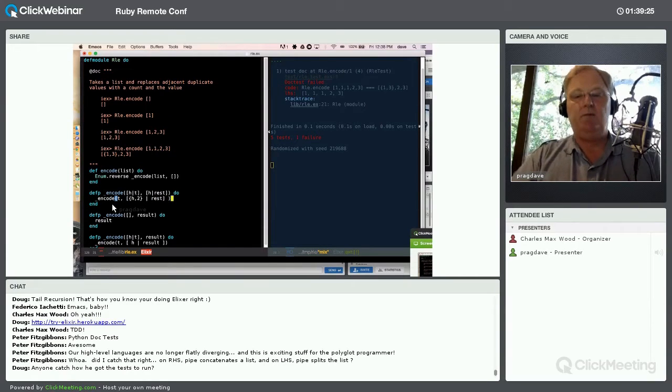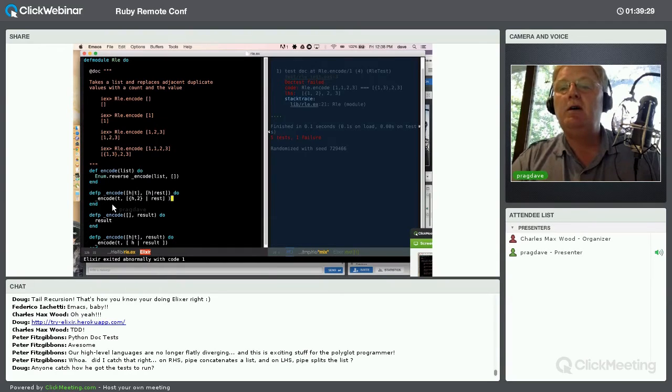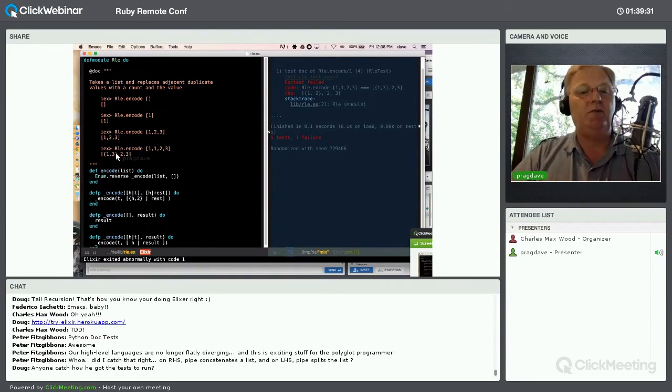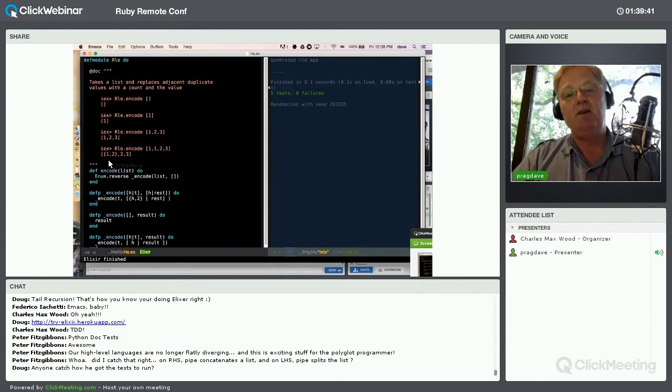All right, does that work? Oops. Oh, I didn't actually change my documentation up here. And that's kind of cool, actually. The fact that it does check your documentation for you means that your examples in your code are always going to be right. And there we have it.